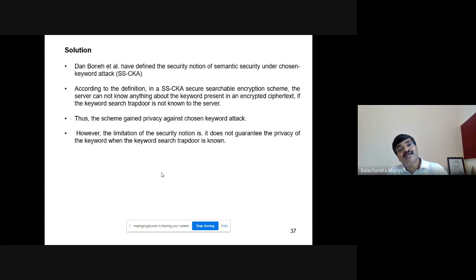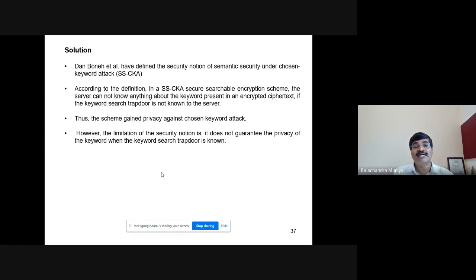Dan Boneh and others have proposed one particular scheme. Their scheme doesn't allow the cloud server to know anything about the encrypted ciphertext. If the trapdoor or the encrypted keyword is not known to the attacker, then the entire document collection can be kept secret, isn't it? Confidential. But still, this scheme doesn't give 100% protection.